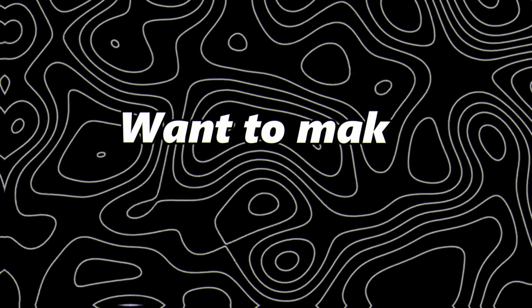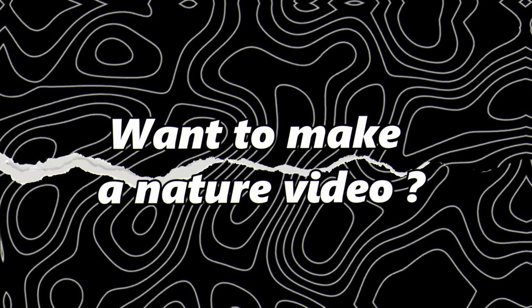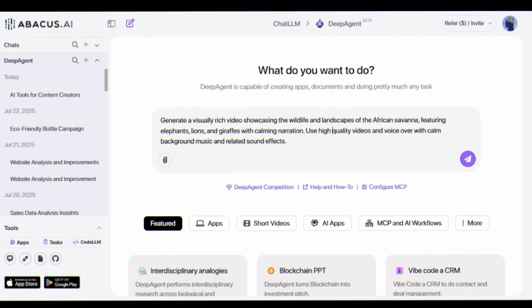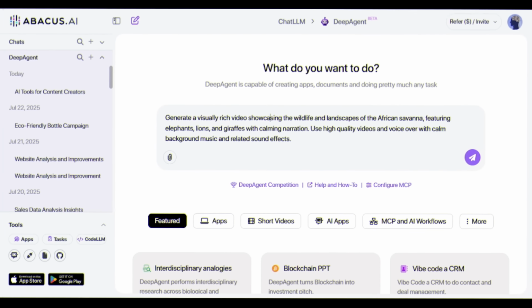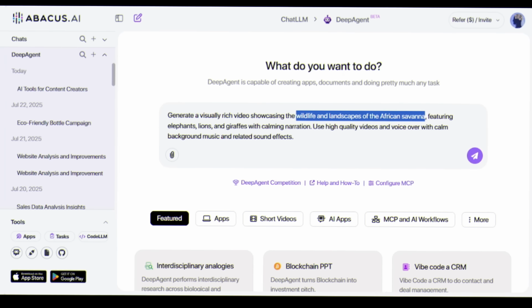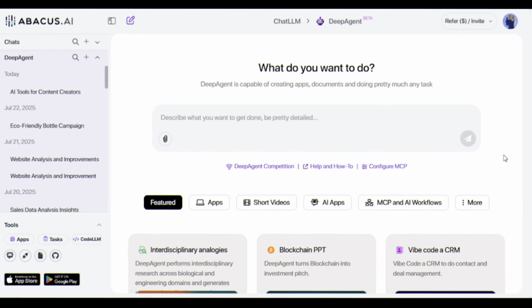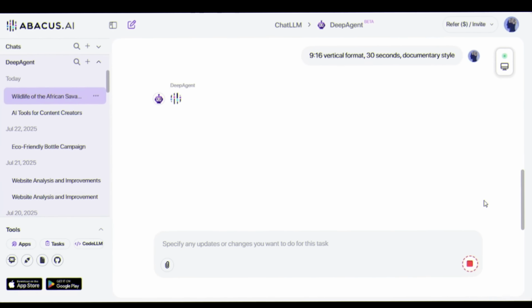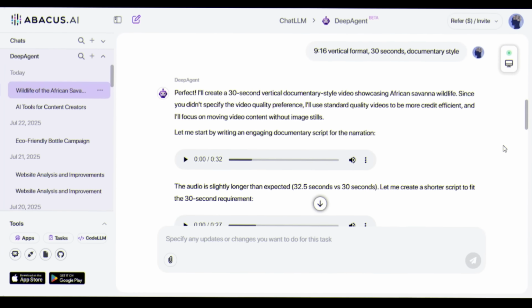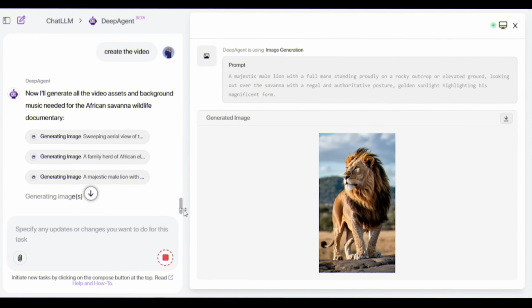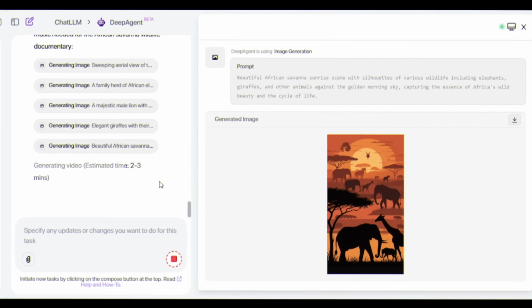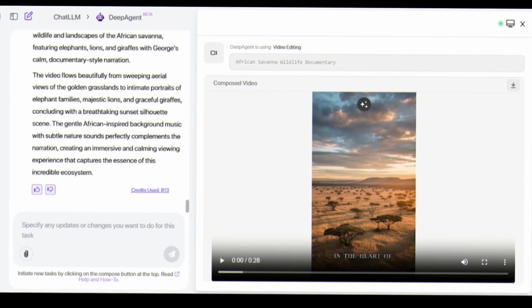What if you want to make a beautiful nature video instead? Let's try. Generate a visually rich video showcasing the wildlife and landscapes of the African savanna, featuring elephants, lions, and giraffes. On the next step, you have to add some additional info. After entering them, hit the send button. Deep Agent dives in, pulling stunning footage, writing a poetic script, and stitching it all together with no editing software needed. In minutes, we have a full-blown nature documentary.